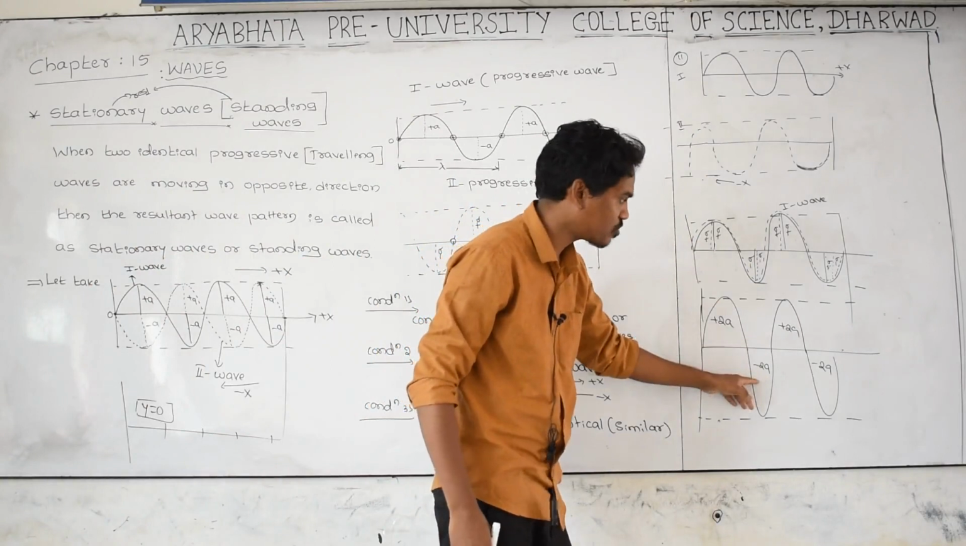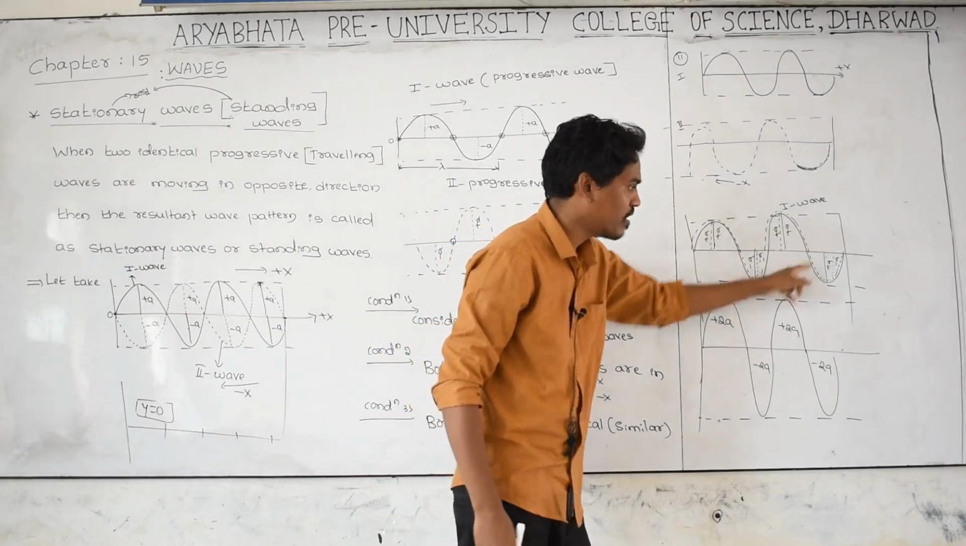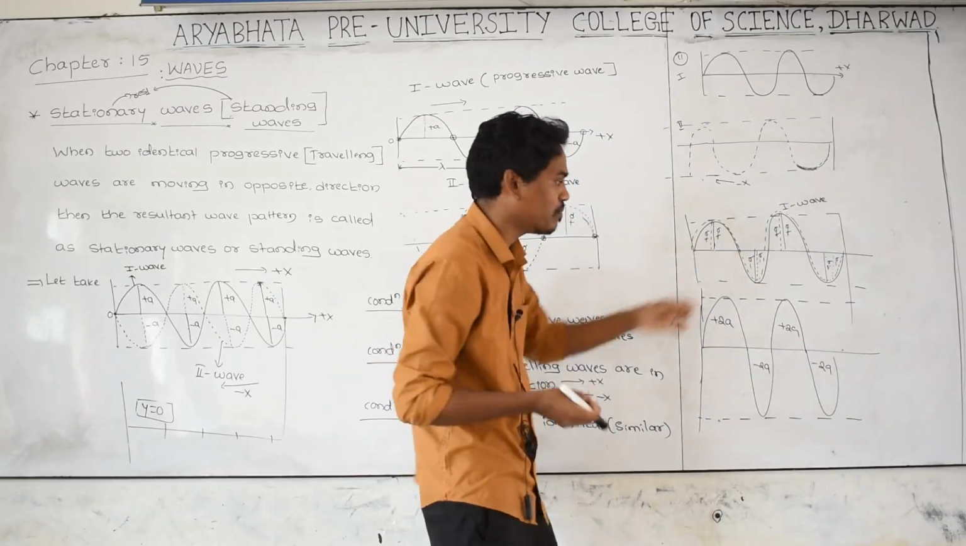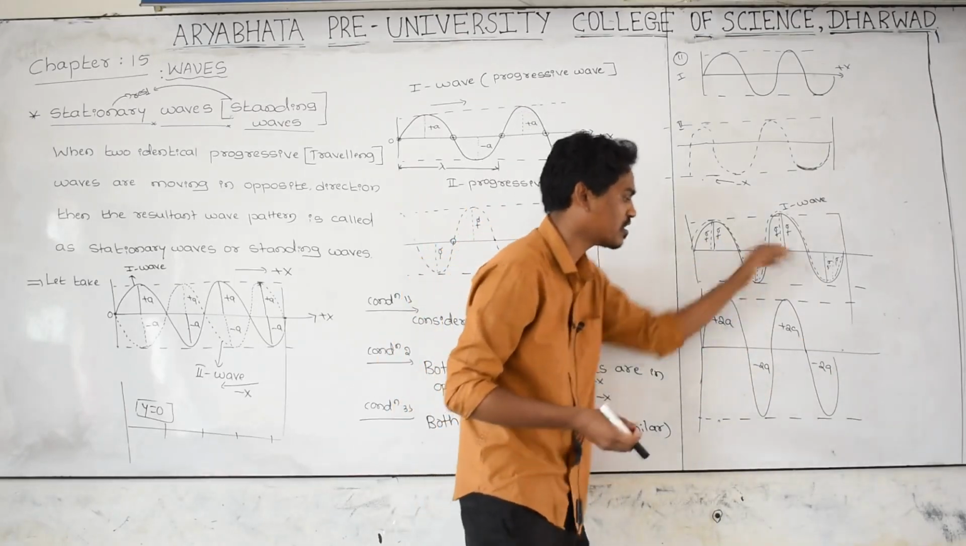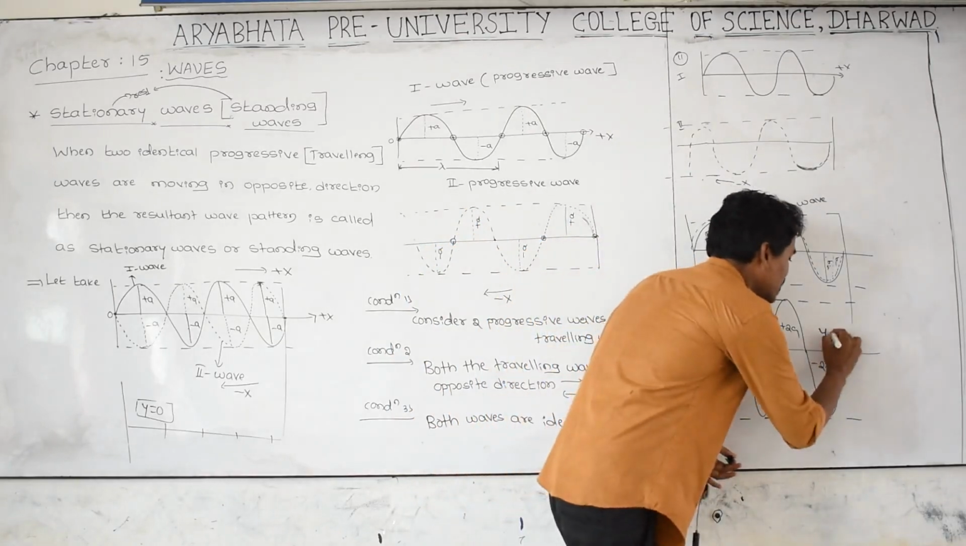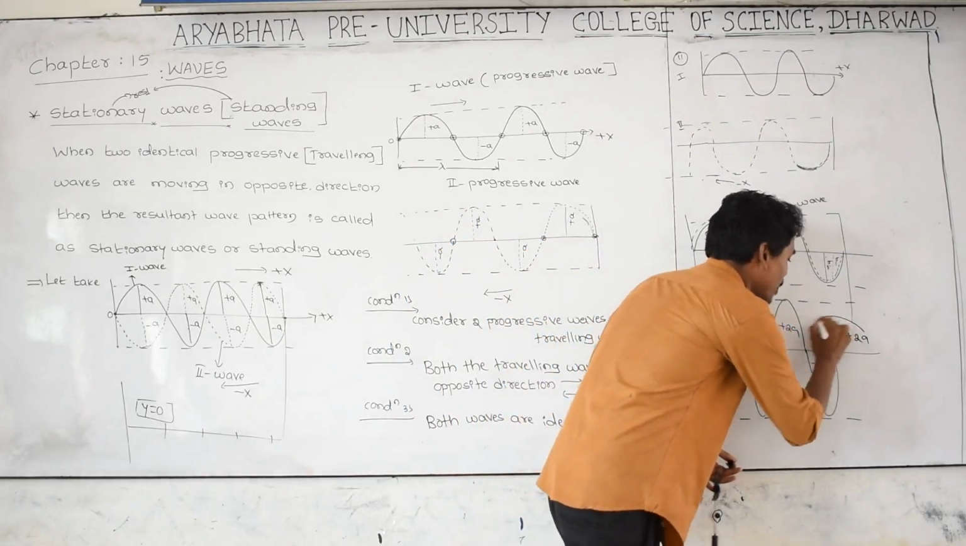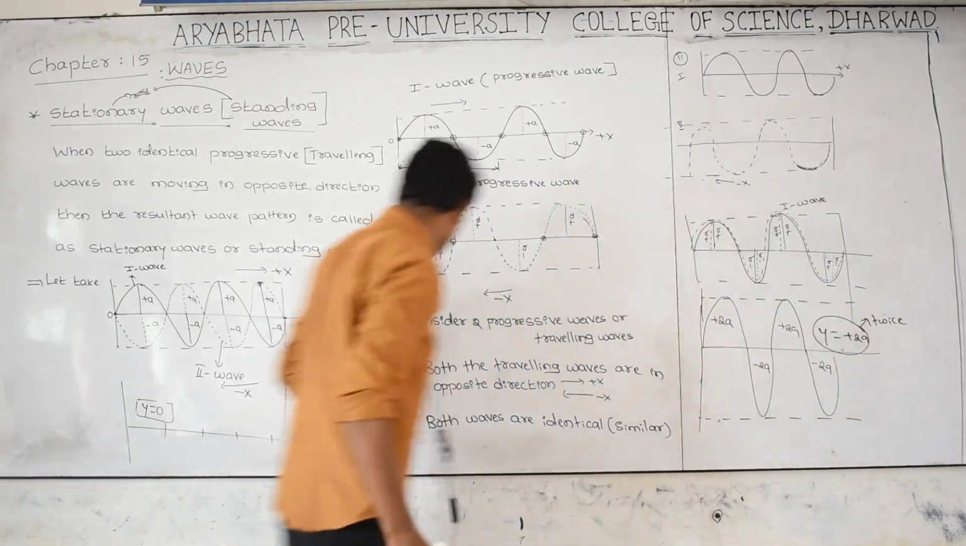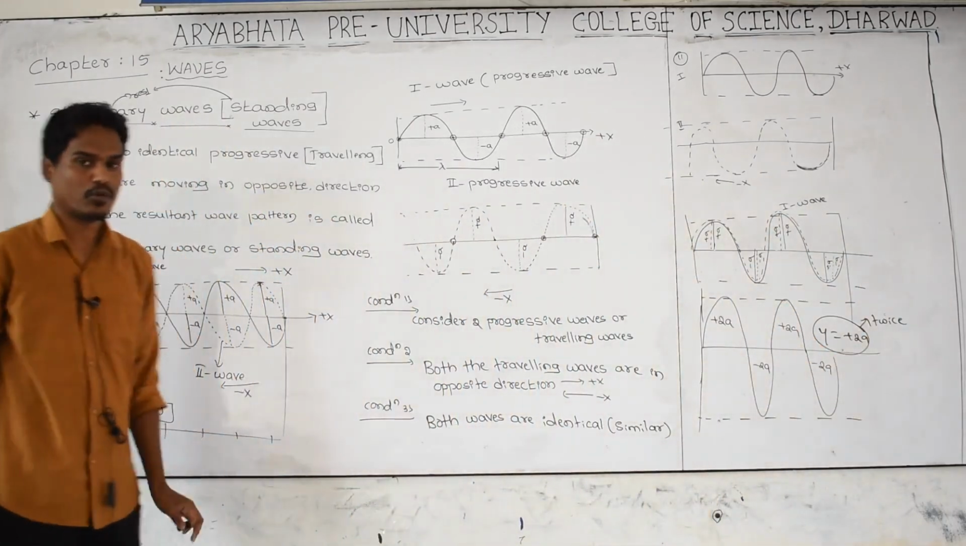Plus a, plus 2a, minus a, minus 2a, plus a, plus 2a, minus a, minus 2a. When these two waves have been exactly merged, then the wave energy becomes double, and here y is equal to plus 2a, which means the amplitude becomes twice. The amplitude becomes twice, and here the amplitude becomes zero.